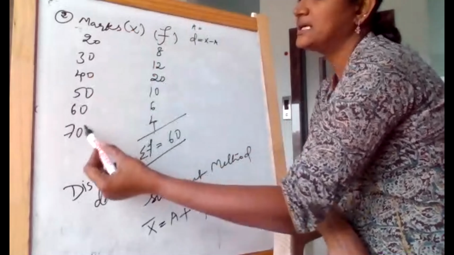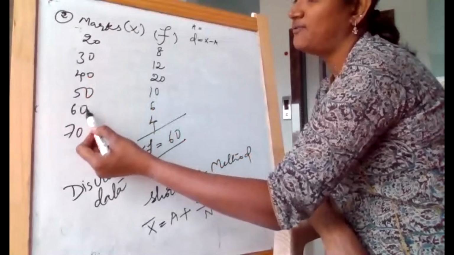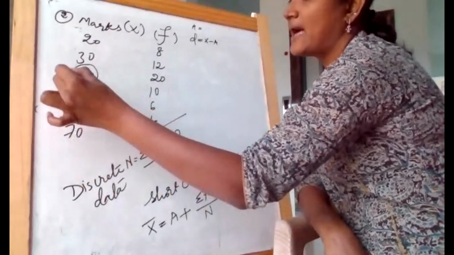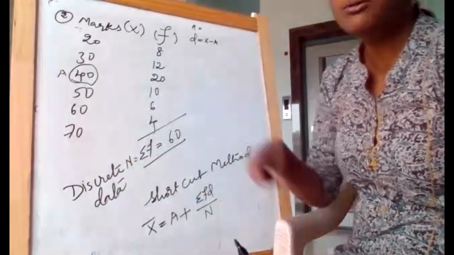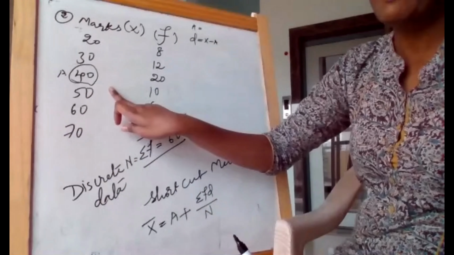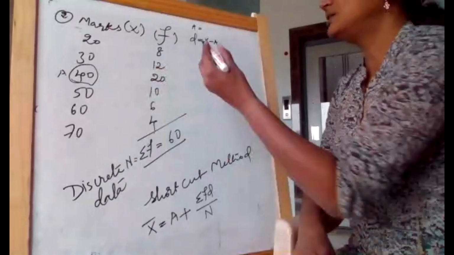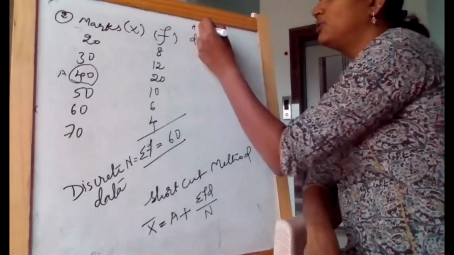Now if you see, this is an even series, 1, 2, 3, 4, 5, 6 values are there. So we will just take some mid value as a, either the third value or the fourth value. I just took the third value. Am I clear? So a is equal to 40.